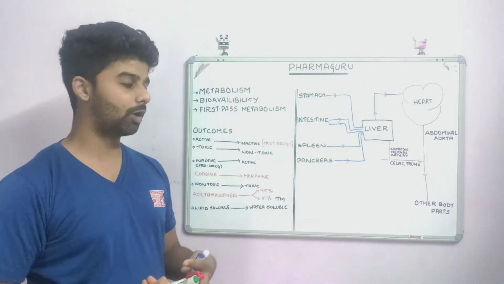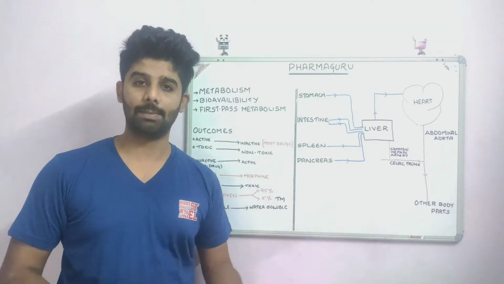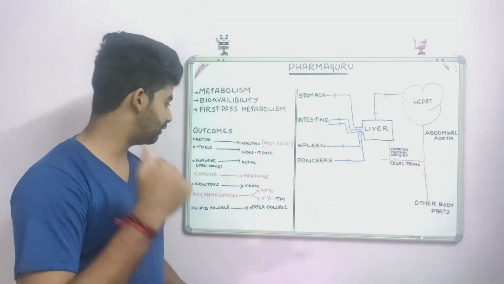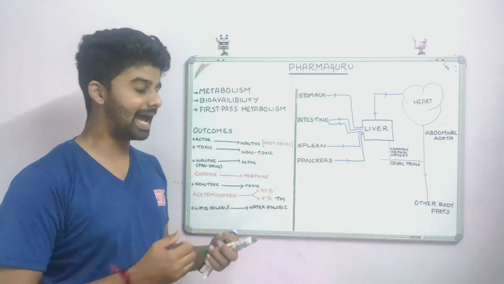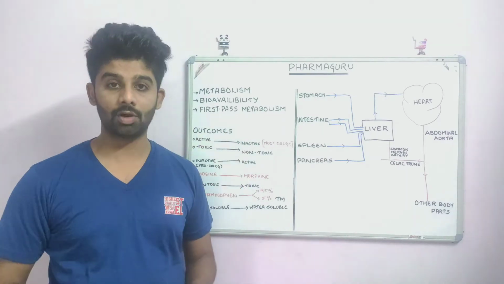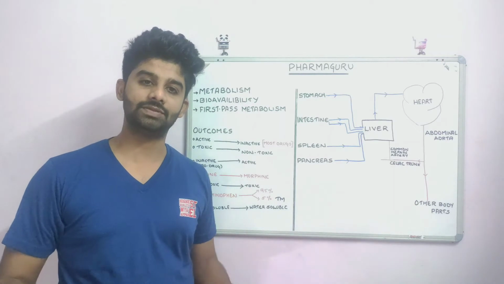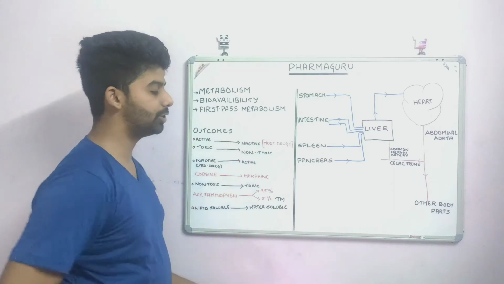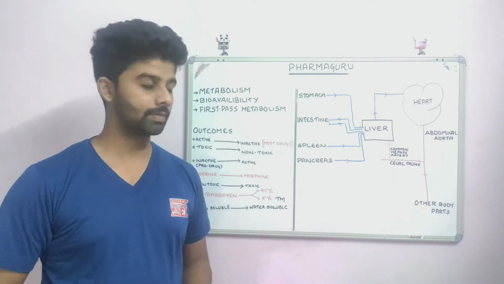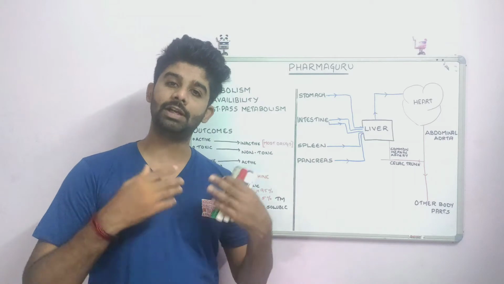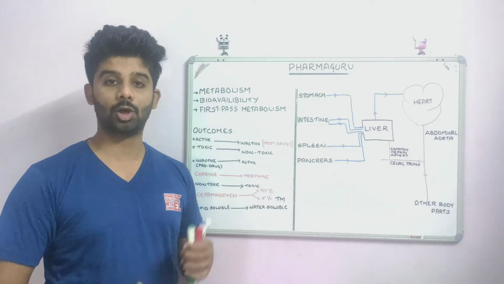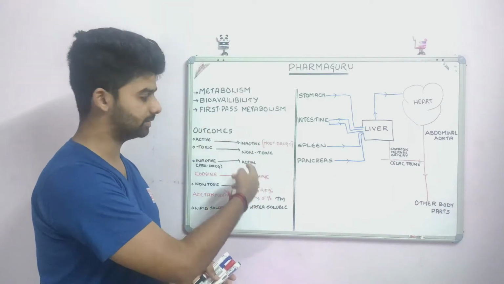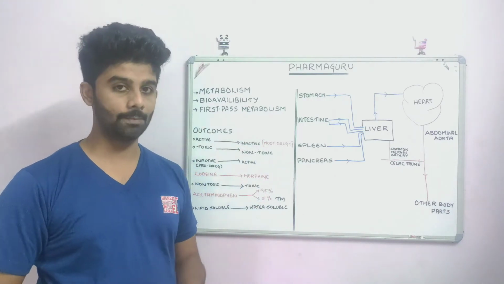Now we will see what the outcomes of the metabolism happening inside the liver are, right? The liver is a major organ that carries out metabolism. The first outcome is that it converts the active drug molecule into an inactive drug molecule. That occurs in most cases. For a vast majority of drugs, the active drug will be converted into inactive drug as a result of metabolism. The second, which the liver is always known for, is the conversion of a toxic substance to a non-toxic substance. These two are the main functions of the liver.